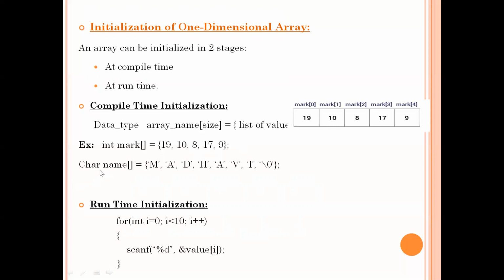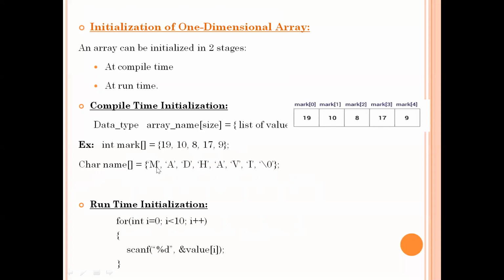Now see one more example. Here I am taking a character type array. The name of the character array is name. Here also, I am not specifying the size. In the initialization statement, based upon how many characters you are storing, it will decide the size.